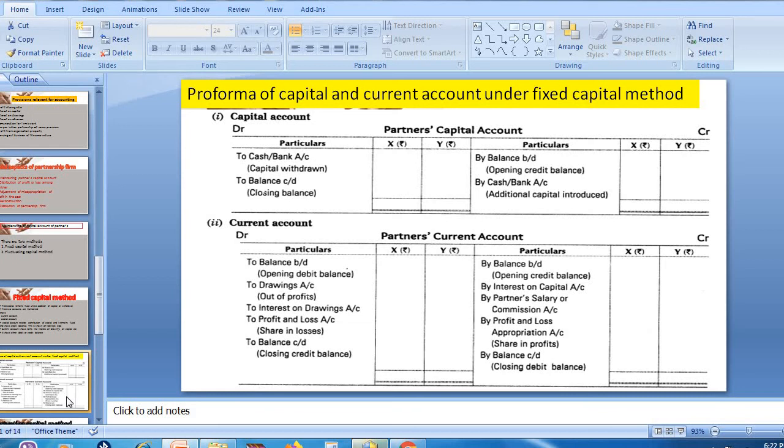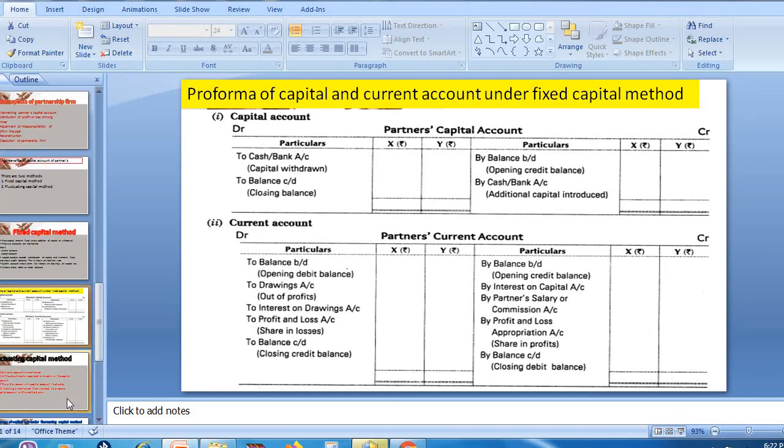In current account, all the adjustments are done. If there is a credit balance, it will be written on the credit side. If a debit balance is there, that will be written on the debit side. Then other adjustments: interest on capital is written, partner salary is given, and if there is an appropriation related to profit, that is written. So adjustment-related items will be recorded under current account. This is the pro forma of capital and current account under fixed capital method.